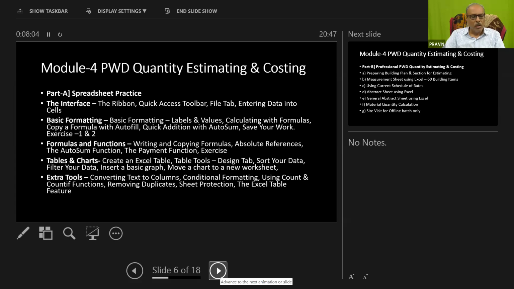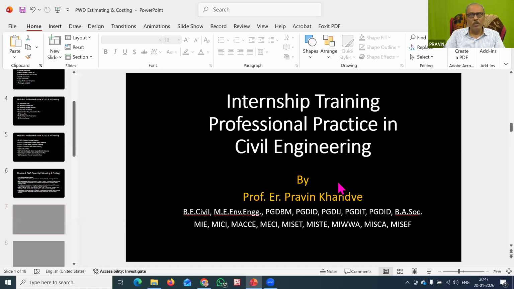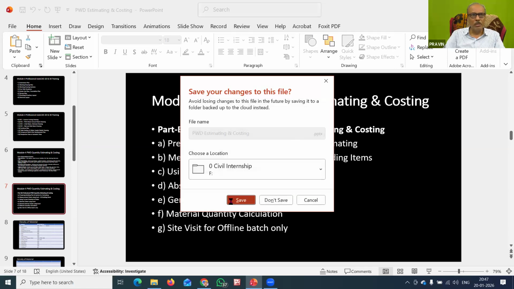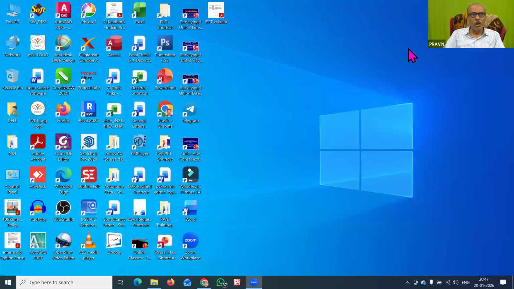So with this, the next part will be challenging for you. You can go for estimating, costing, and professional practice. But at present we will focus our target on building design and drafting. Here we will see how we can proceed on our journey. I will stop this presentation, and after that we will proceed to the next upcoming learnings.